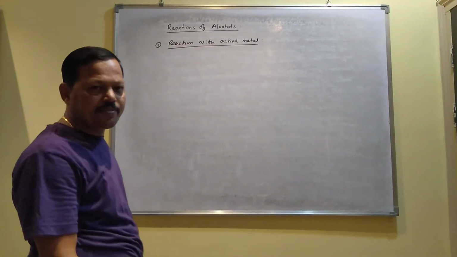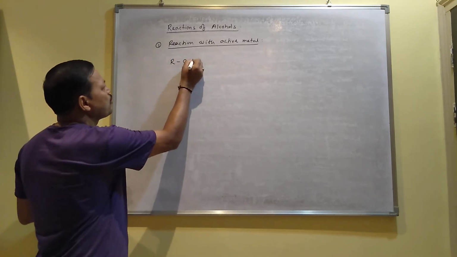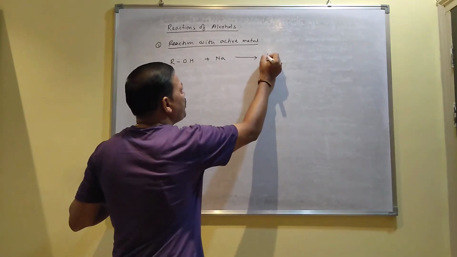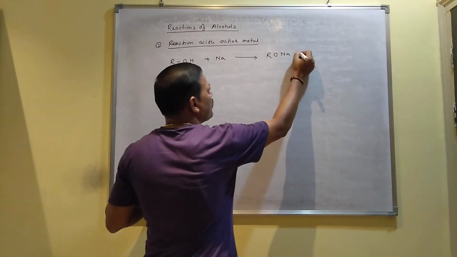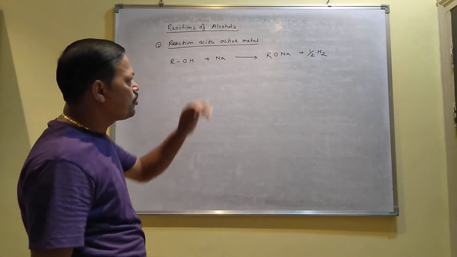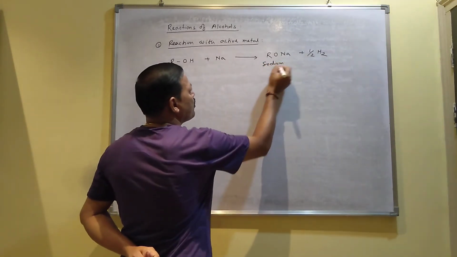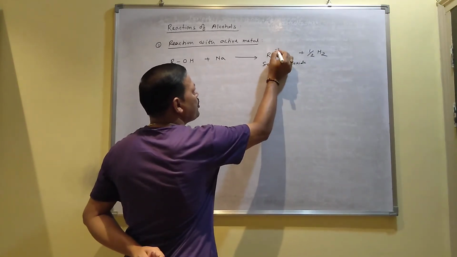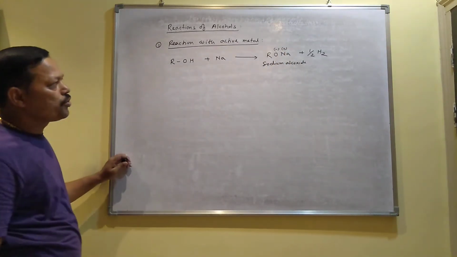Active metal means a reactive metal like sodium or magnesium. When alcohol reacts with an active metal like sodium, it produces a salt. Hydrogen is released from the alcohol, and it releases hydrogen gas. To balance the reaction, I have put a half there, and this is called sodium alkoxide. This is one of the ionic compounds, I mean a salt: RO minus, Na plus. This salt is called sodium alkoxide.